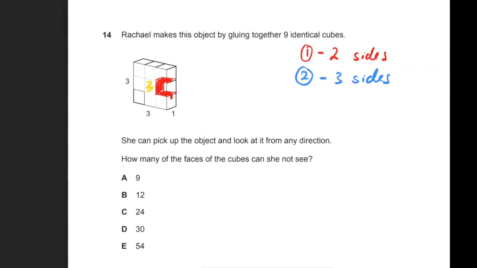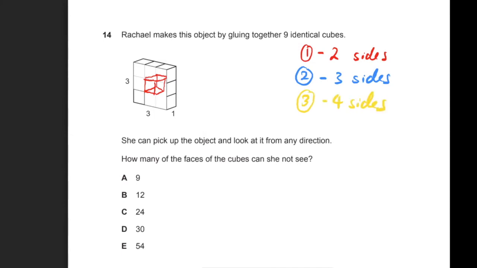So if I draw in the sides, I think the diagram they gave us wasn't fantastic because it looks like there's a few missing lines in there. But if I draw this one here, right? So that's that cube. For these ones, there are 4 sides that you cannot see, okay? And let me show you that. So for type 3, there are 4 sides that you cannot see.